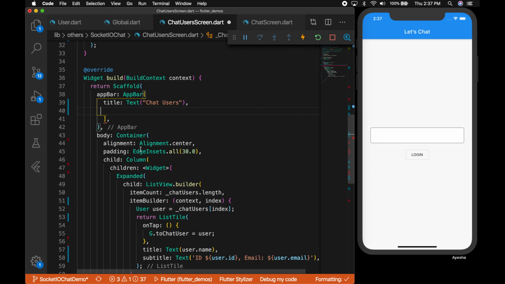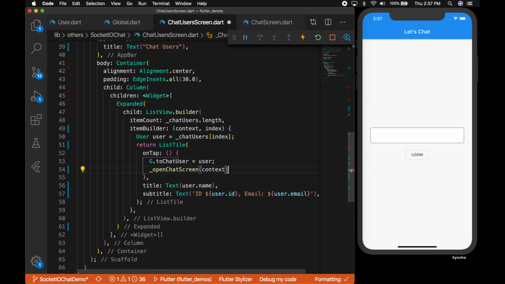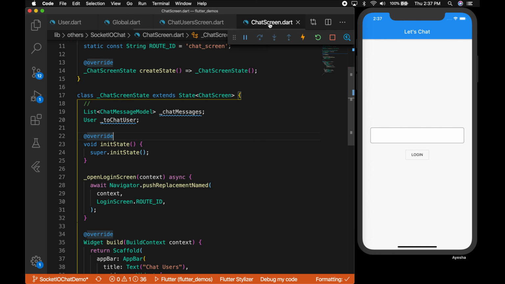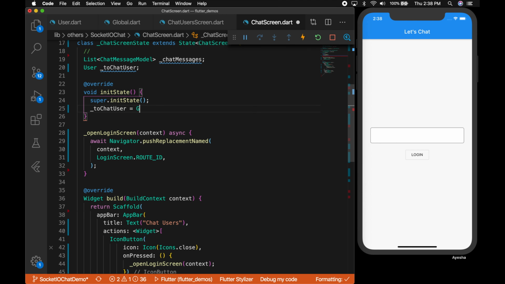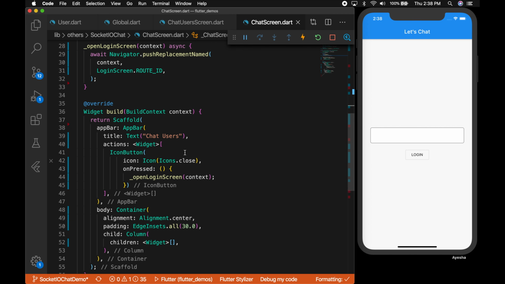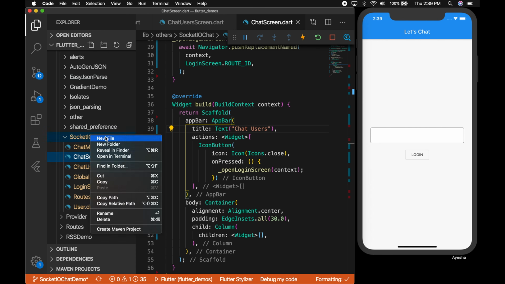So I need to remove this icon, we don't need this here. Open chat screen with the context, and let's go to the chat screen and assign the variable here to chat user is equal to g dot to chat user. On the title we will display if the user is online or not with the name.